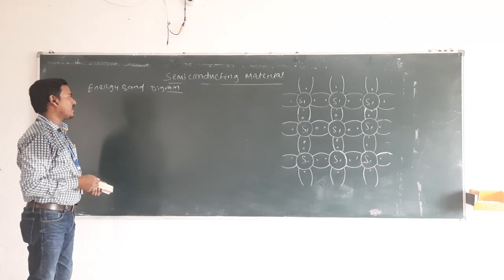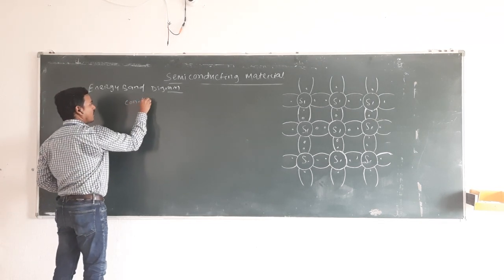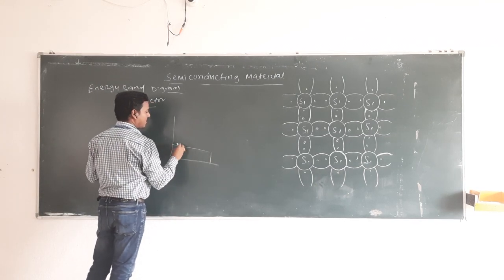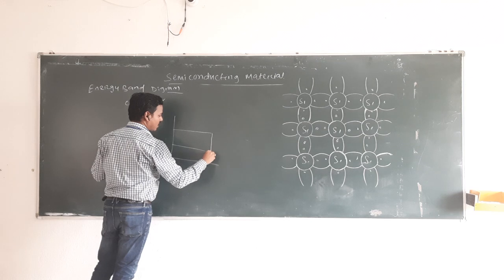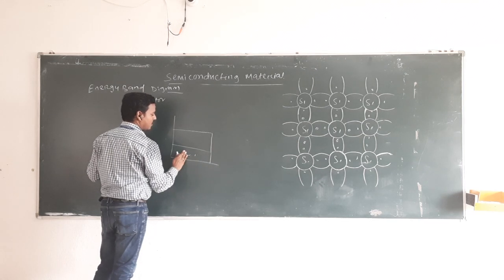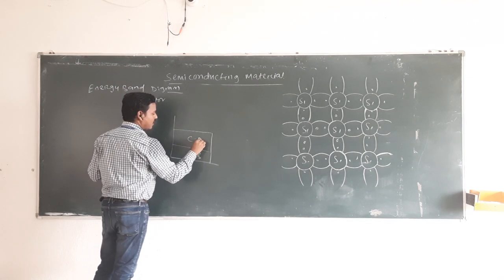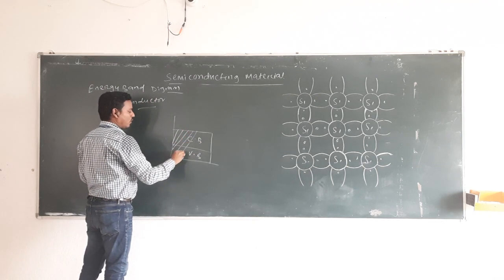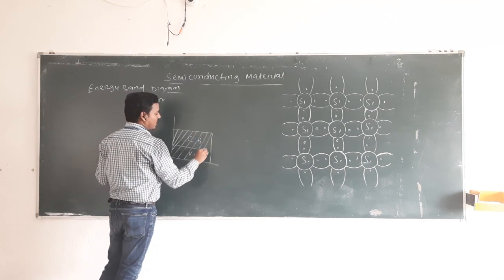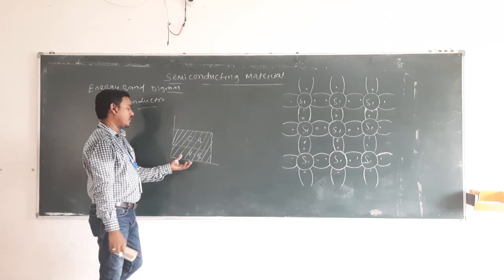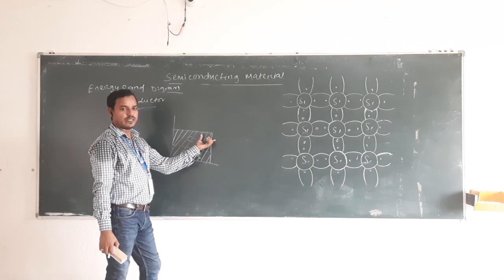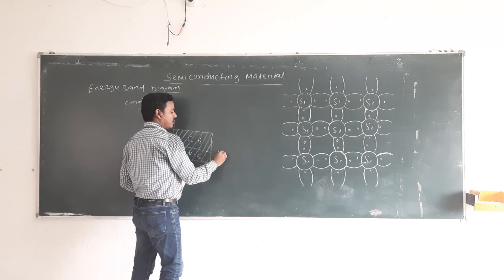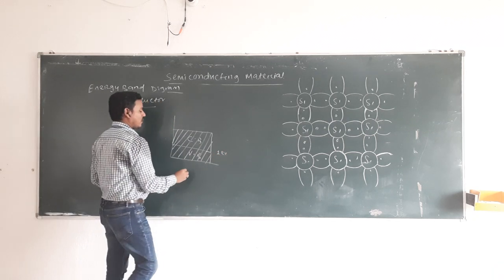In the energy band diagram, for a conductor there is the conduction band and the valence band, and the valence electrons and conduction band electrons overlap. So there is no need to give extra energy to move the electrons from the valence band to the conduction band. The energy gap is negligible, which can be considered as zero for the conductor.